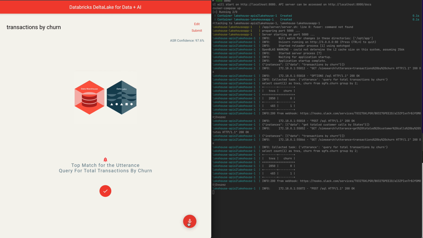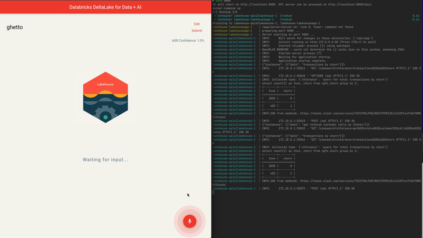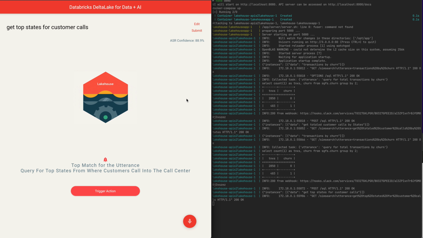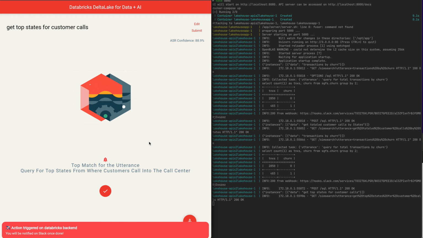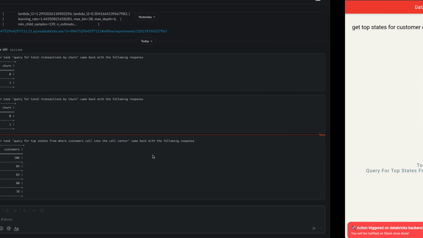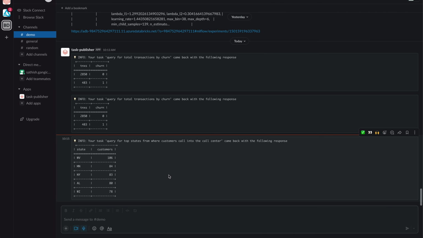So let's ask something else. Get top states for customer calls. Here's the match intent. We can go trigger the action, and we get the response back here for the top states.